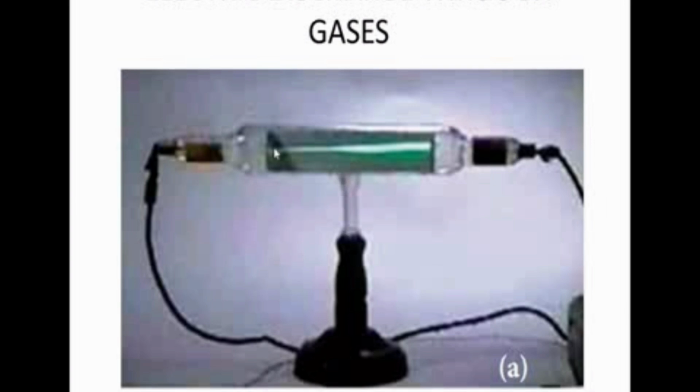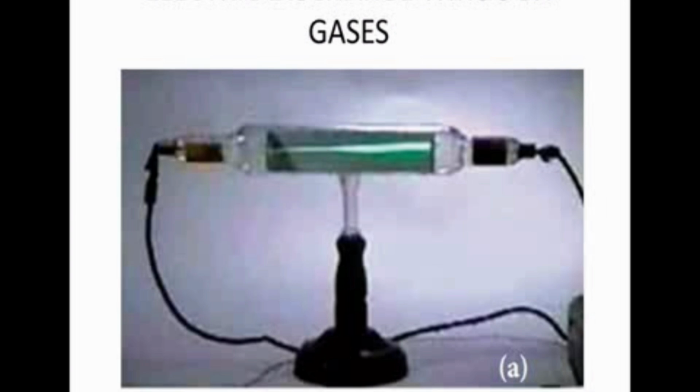And the two ends of the glass tube have two electrodes. One end is connected to the negative terminal and the other end is connected to the positive terminal. The electrode connected to the negative terminal is called the cathode. The electrode connected to the positive terminal is called the anode. The potential difference applied between the two electrodes is 50 kilovolt.